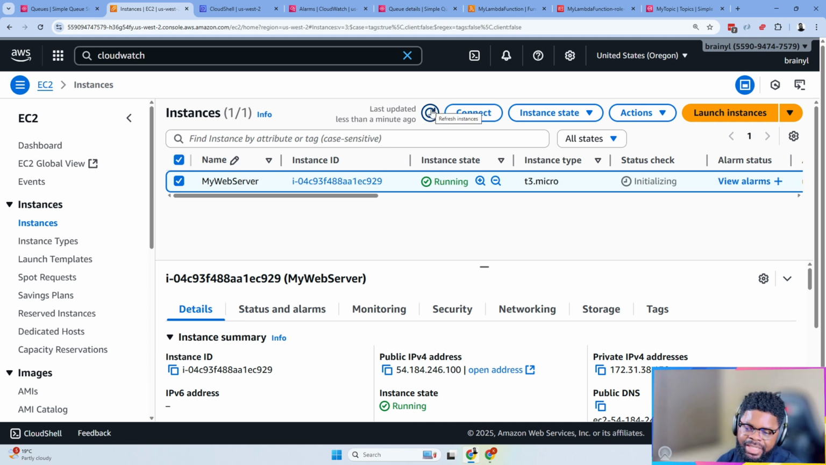So what we did is that we created an EC2 machine, and there was an alarm that was attached to it, and we said, when this alarm triggers, send message to this SNS, right?